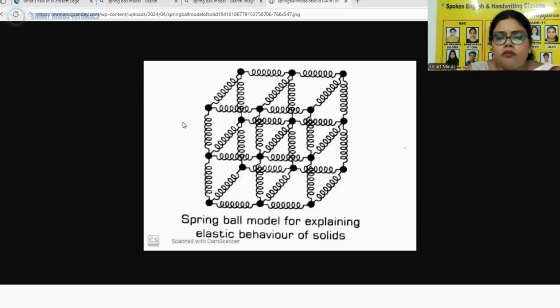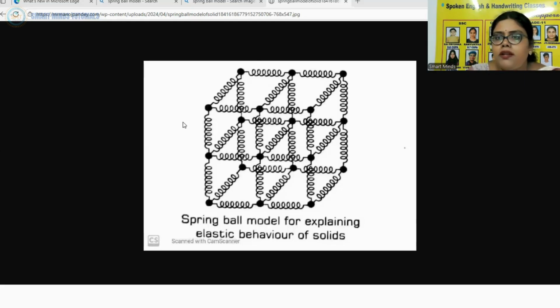Now let us move on to elastic behavior of solids. So we know that in a solid, each atom or molecule is surrounded by neighboring atoms or molecules. So these are bonded together by intermolecular or interatomic forces, and they stay in a stable equilibrium position.